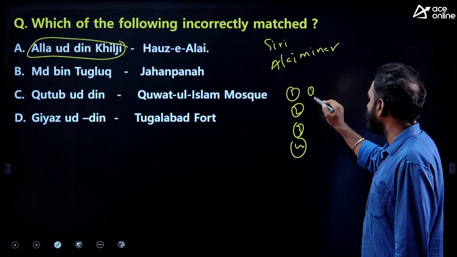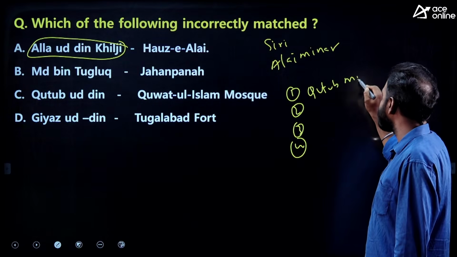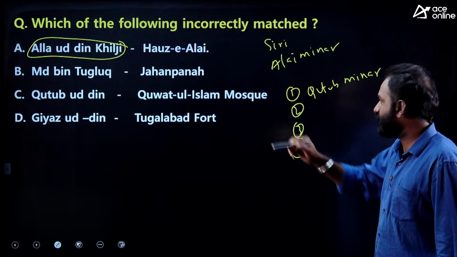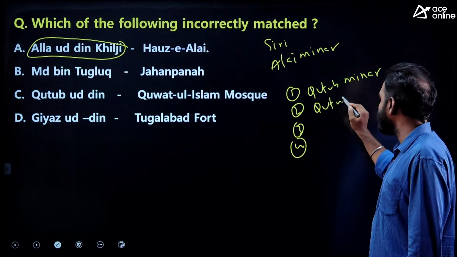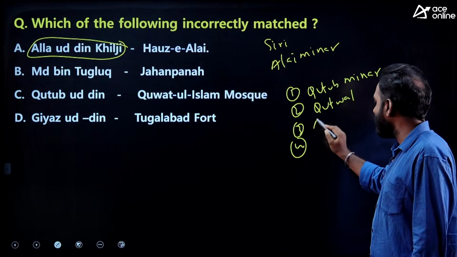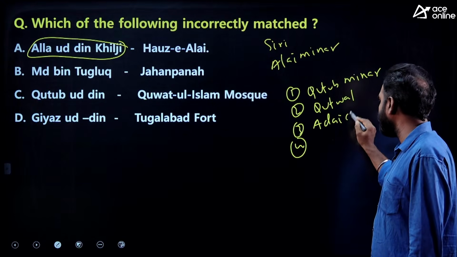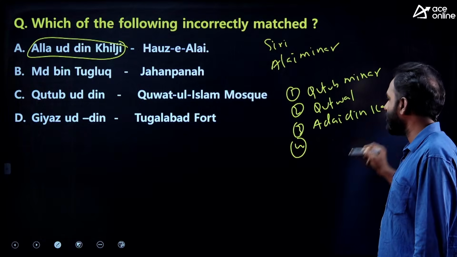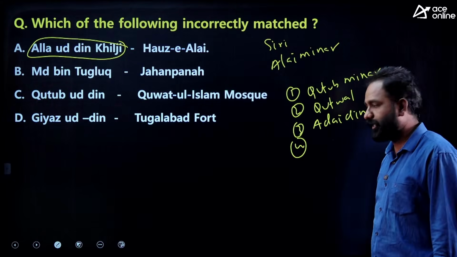He started the Qutub Minar. Qutub Minar construction was started by Qutbuddin Aibak. He also built Quwwat-ul-Islam, one of the earliest mosques in Delhi. And he also built Adhai Din Ka Jhonpra. Adhai Din Ka Jhonpra was by Qutbuddin Aibak only. Right?